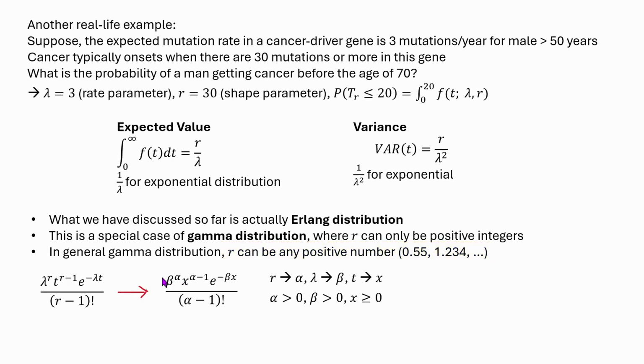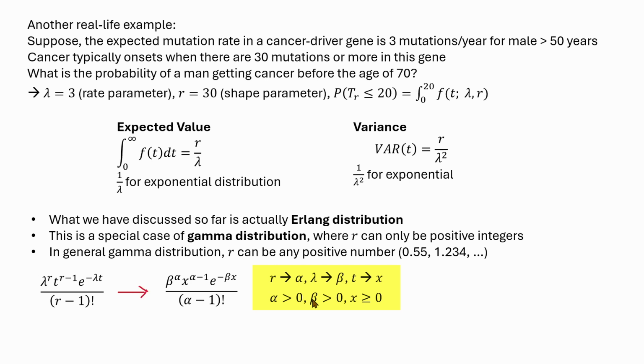Typically, for gamma distribution, we see some kind of PDF which looks like this. It can actually be obtained very easily from this Erlang distribution by some simple replacement. We simply replace the R with alpha, lambda with beta, and t with x, and that is how we can get this distribution.